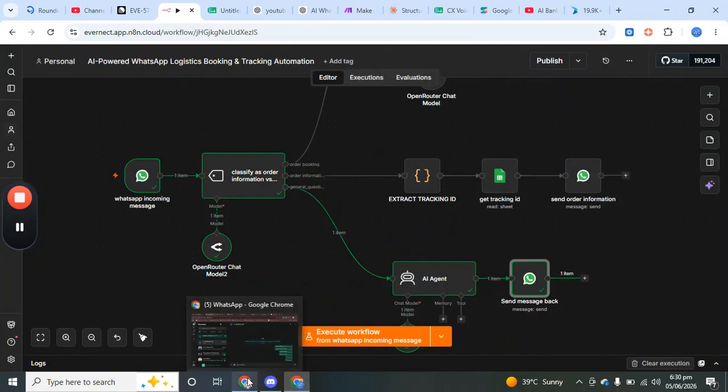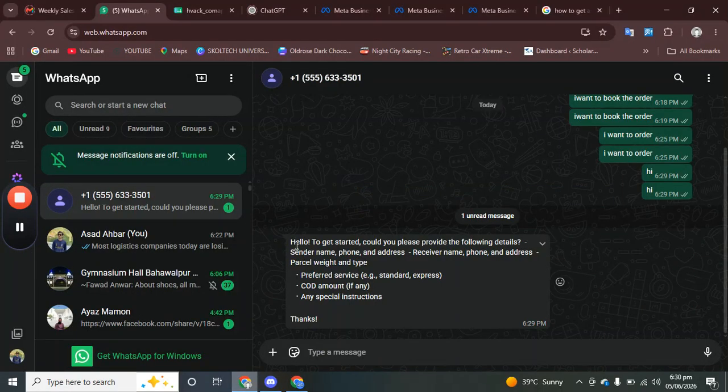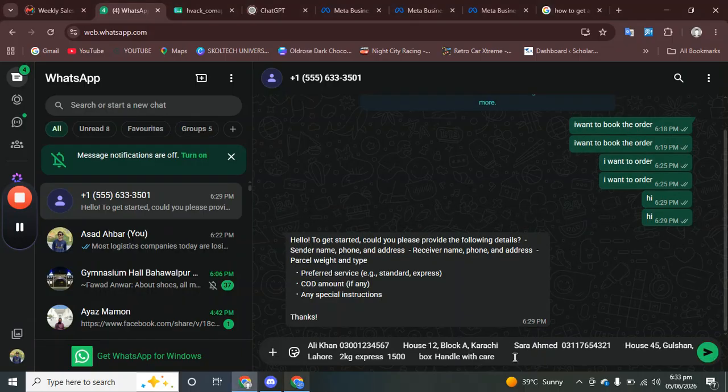Then if I show you in the WhatsApp, now we got: hello, to get started provide your name, phone, address, receiver name, phone, address, parcel weight and type. So all this information is provided to place an order. So let's say I fill the information. Okay, now I have added these details.